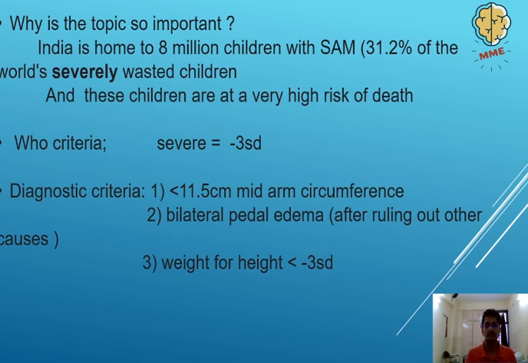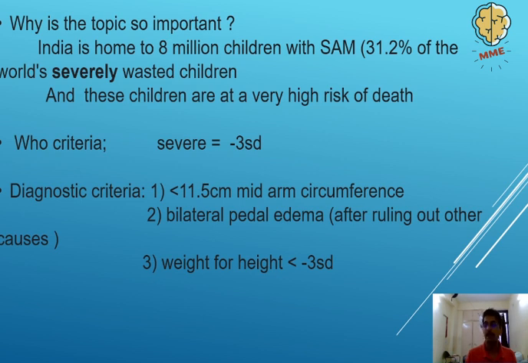In terms of diagnosis, we look at 3 things. Any one finding from any of these 3 will be enough to make a diagnosis of severe acute malnutrition. Either the upper mid-arm circumference that is taken at the midpoint of your acromion process and your olecranon process. You measure the length, take the midpoint, and at that point you measure the circumference of the arm. If it is less than 11.5 centimeters, it classifies as severe acute malnutrition.